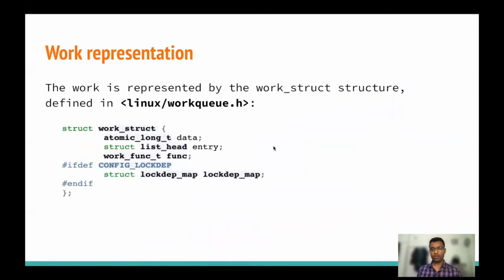To run our work queue, first we have to define the work that we want to run on that work queue. So this is the structure of our work. It contains the data that we want to provide, and this is the work queue function that will run when we run our work queue. And this is the entry of the work queue structure.